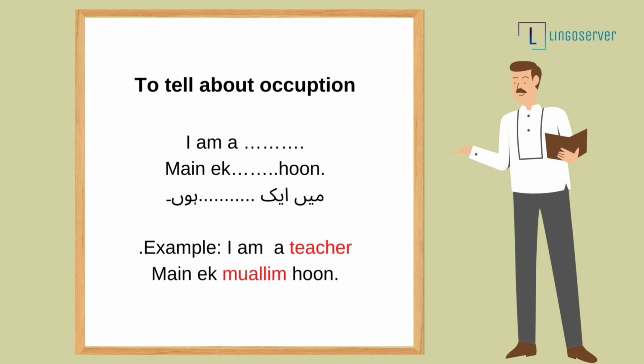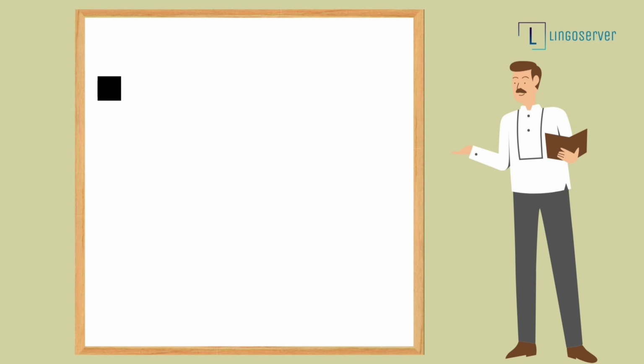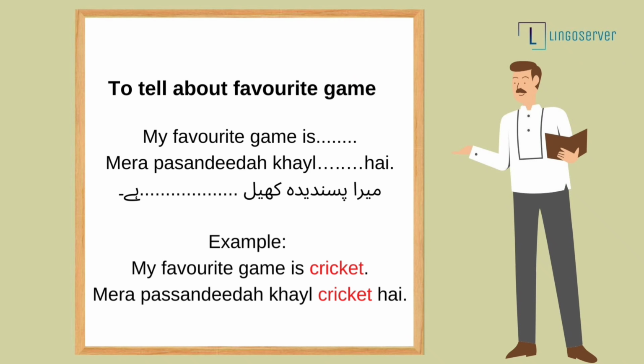And likewise, if you want to say I'm a and then doctor or engineer or writer, etc. For example, if you say I'm a teacher, मैं एक मुअल्लिम हूँ. I'm a teacher. So I am a मैं एक हूँ. Teacher, मुअल्लिम. I am a teacher. मैं एक मुअल्लिम हूँ.